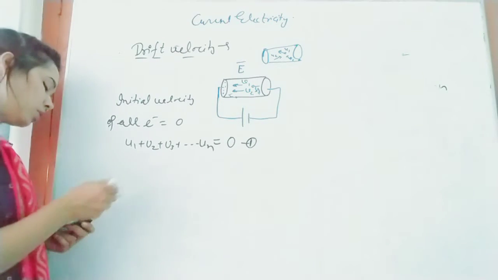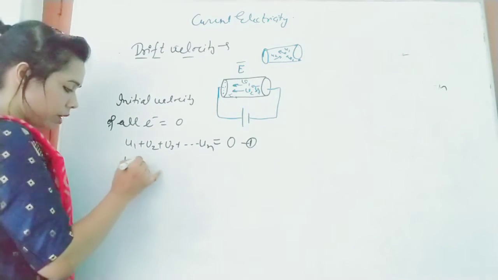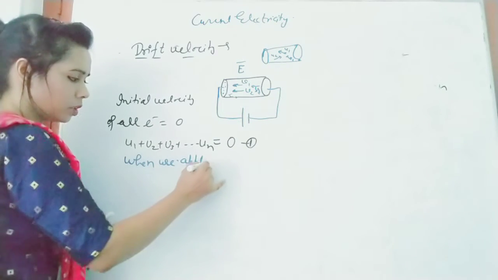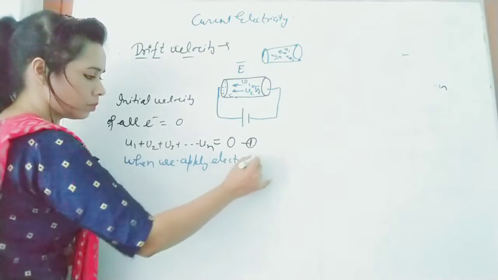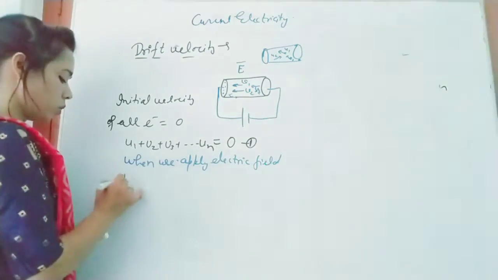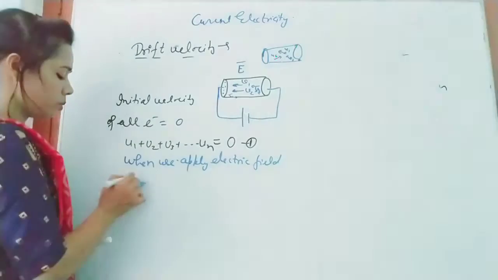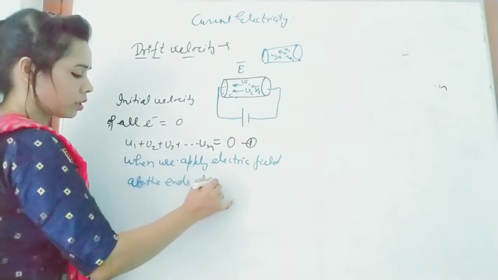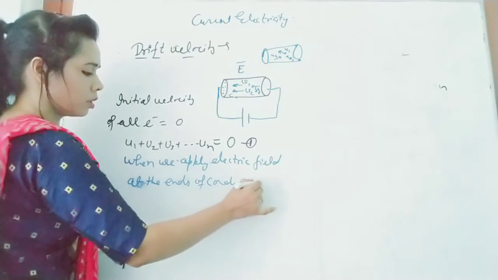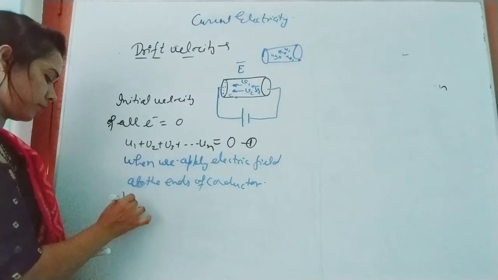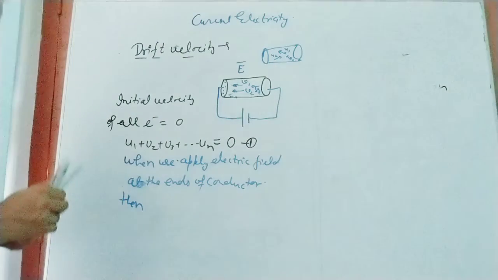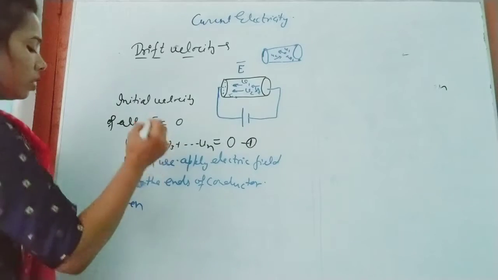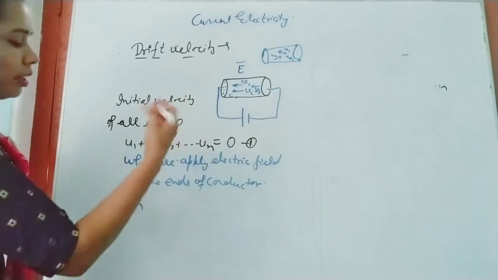So when we apply an electric field at the ends of the conductor, all electrons experience some force and because of that they accelerate.